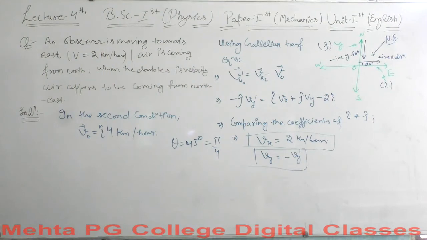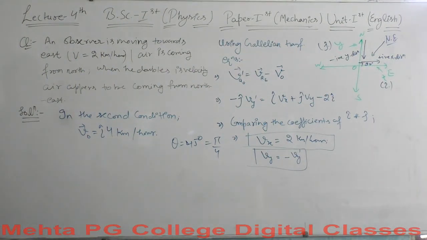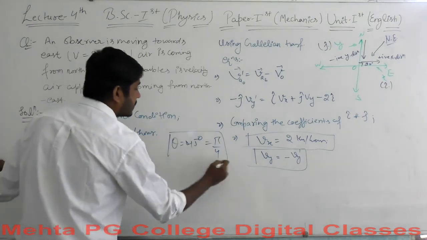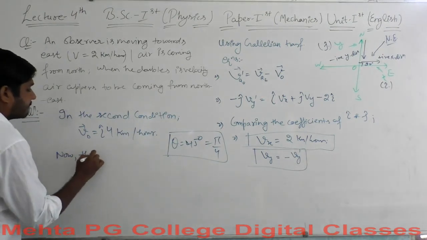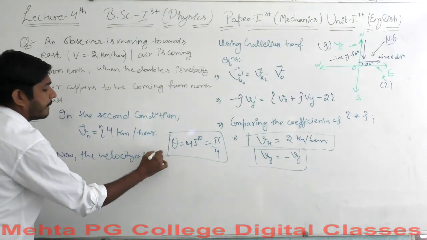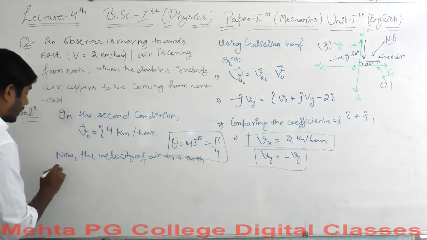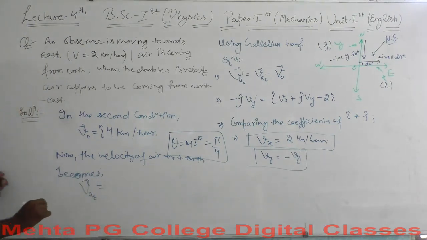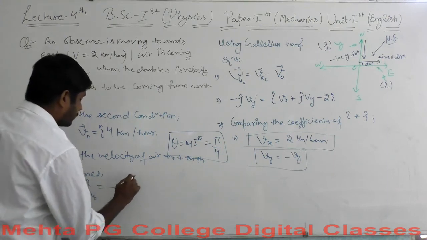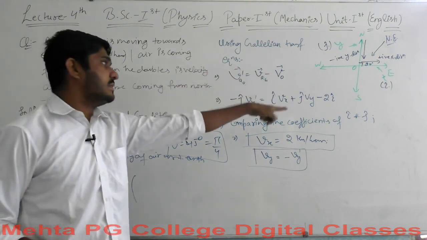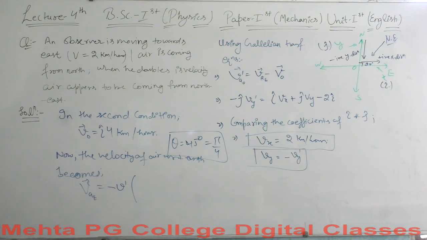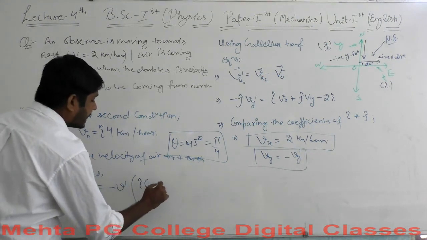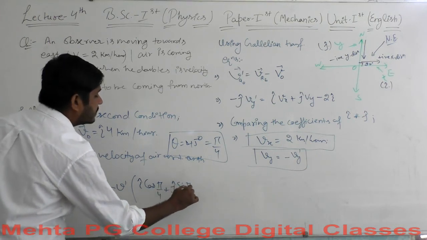So now the velocity of air with respect to earth becomes minus v dash, I cap cos of pi by 4 plus j cap sin of pi by 4.